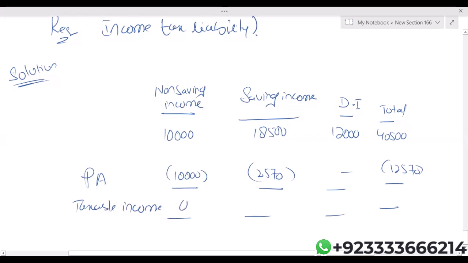Non-saving taxable income is 0. Saving is 18,500 minus 2,570, which is 15,930. Dividend is 12,000. Let's add all of them. So final taxable income is 27,930.